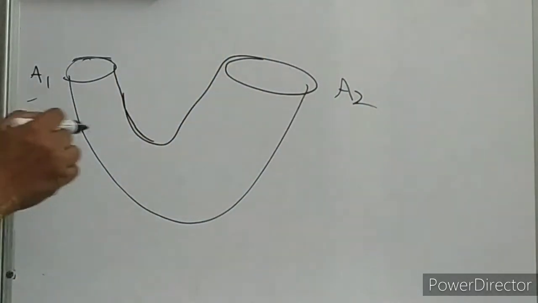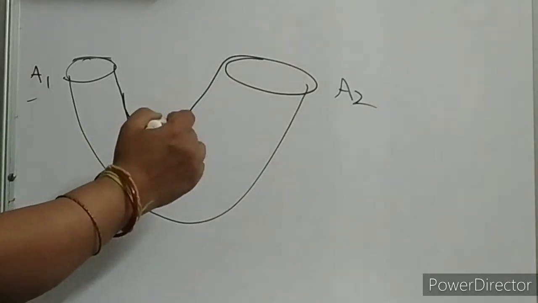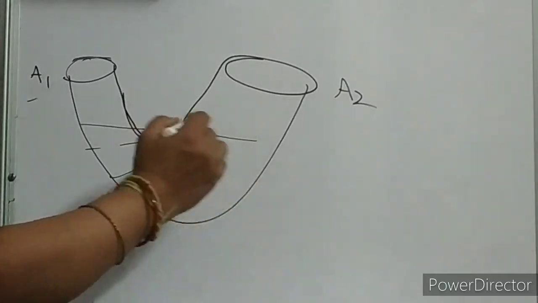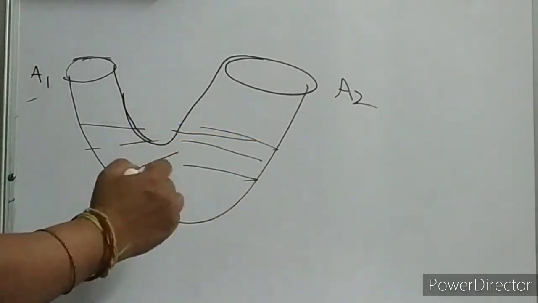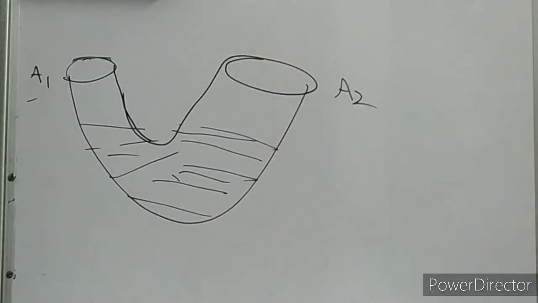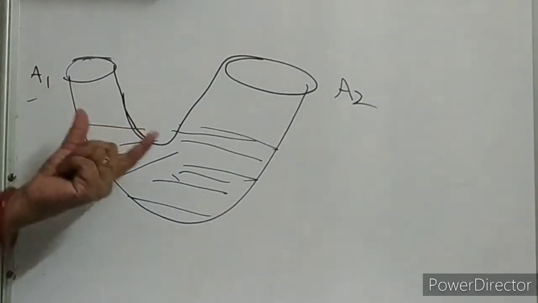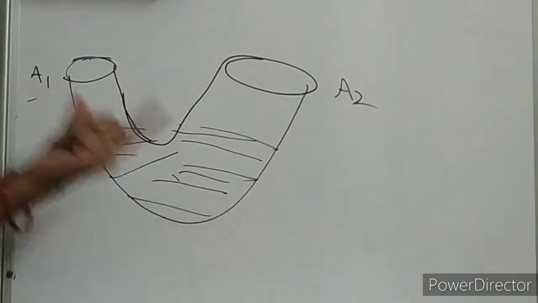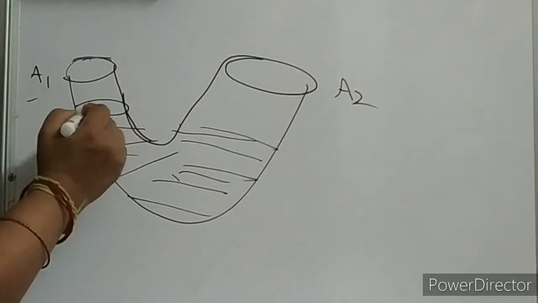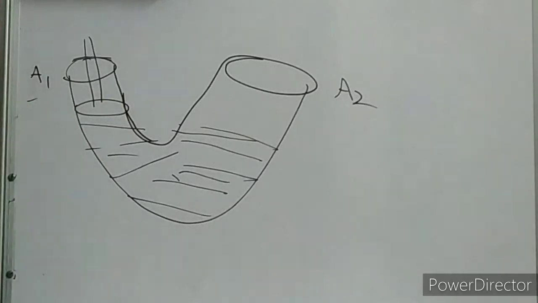And there is liquid inside the container. Now we will use a piston over here. Suppose this is a piston. Clear?